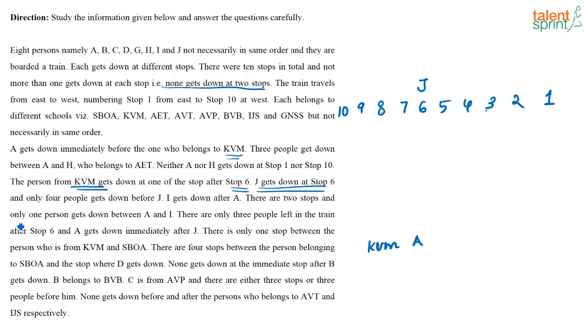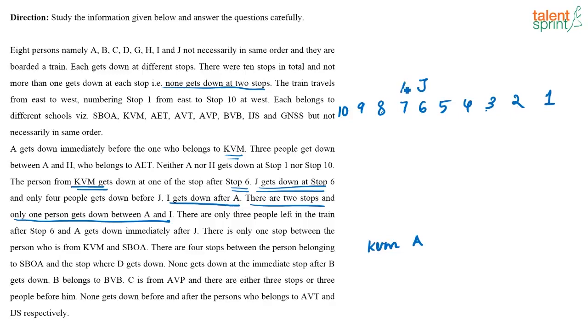There are 2 stops and only one person gets down between A and I. It is also given I gets down after A. So where should I place A? See, I know A has to be here somewhere, right? 7, 8, 9, 10, anywhere here. It can't be 10 for sure. It has to be either 7, 8 or 9, because it is given A gets down just before KVM, and KVM gets down at one of the stops after 6. It is also given that there are 2 stops between A and I, and I gets down after A.